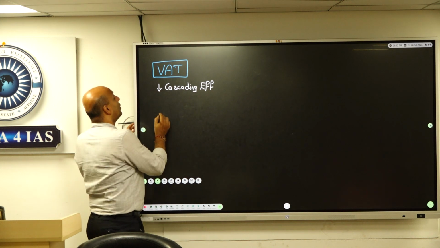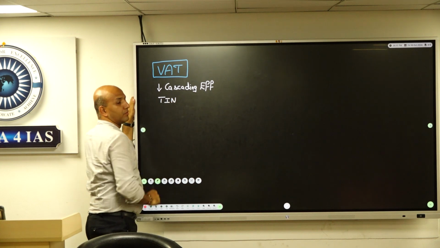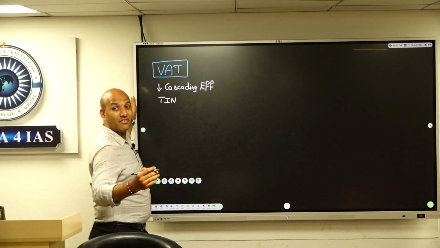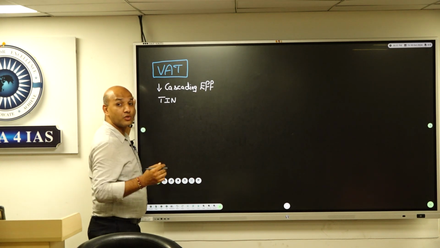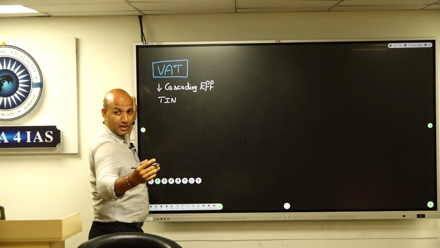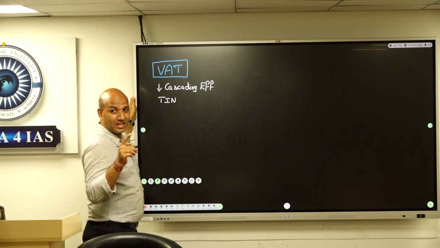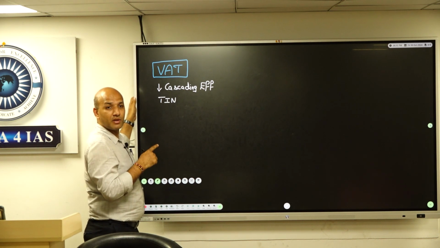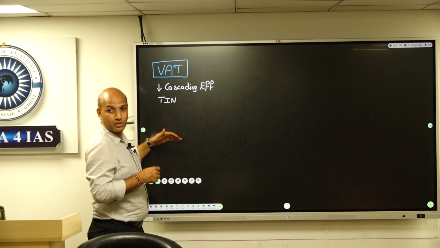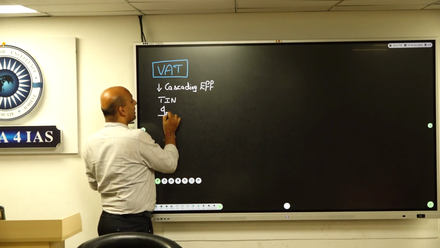Right? In doing so, they introduced an idea called TIN. What is TIN? Tax identification number. Right? They introduced an idea called TIN. So, every retailer also had to have a TIN. Right? So now, like you see GSTIN on bills, before GST came, what was there was TIN. So they introduced TIN. Everybody had to compulsorily mention TIN. Invoicing was made compulsory.